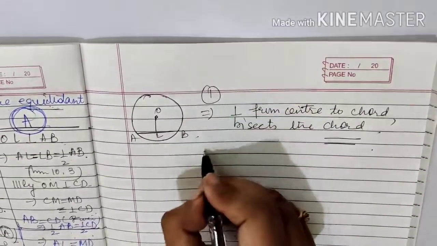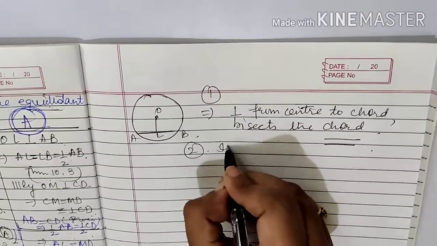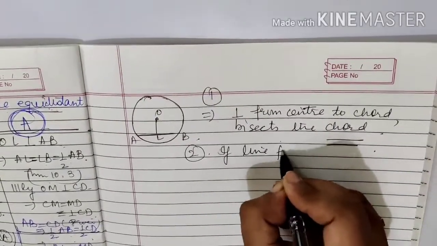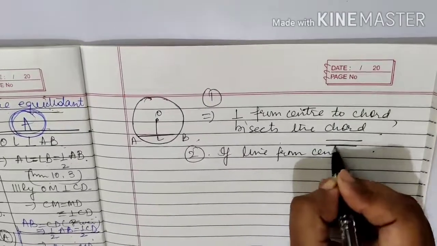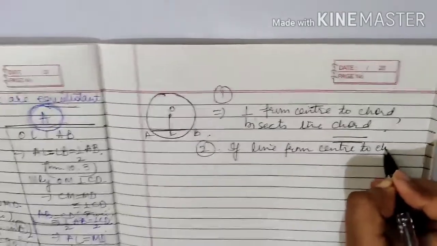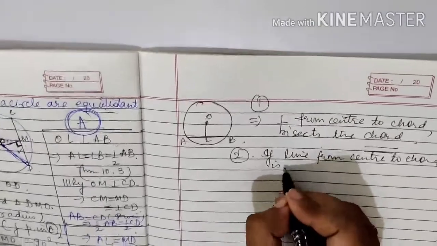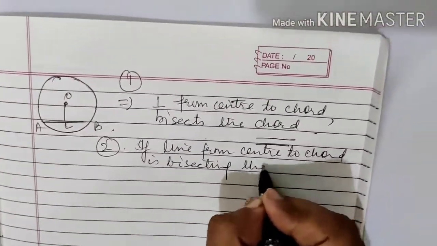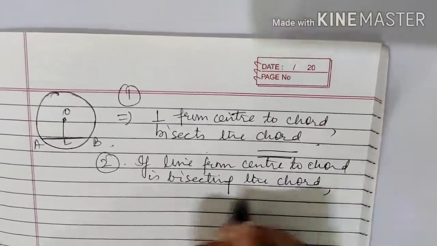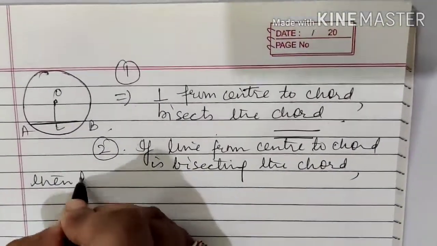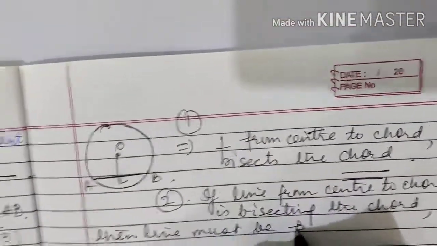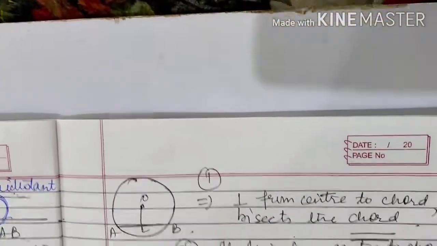Number 1 is this. Number 2: if a line from center to chord is bisecting the chord, then the line must be perpendicular.